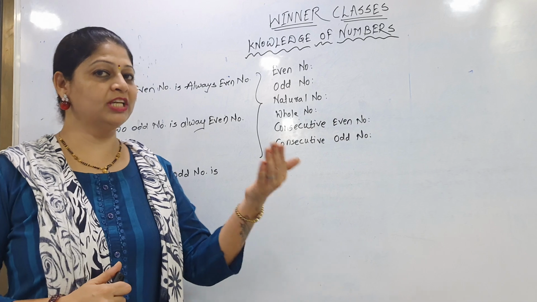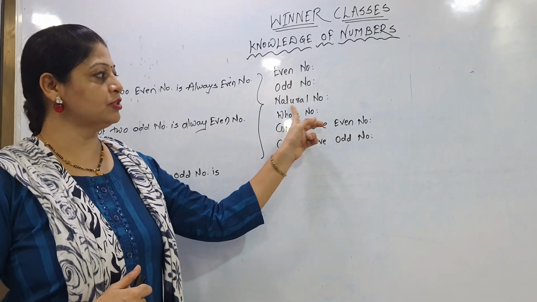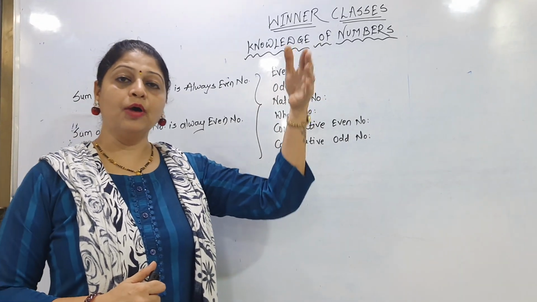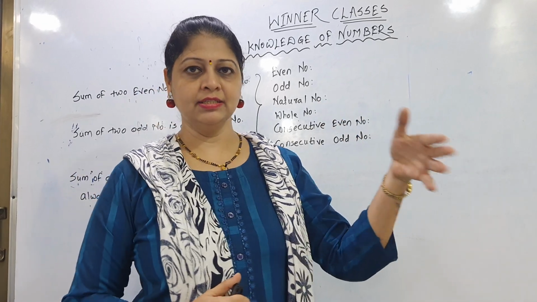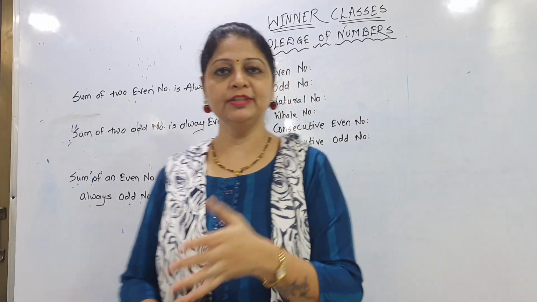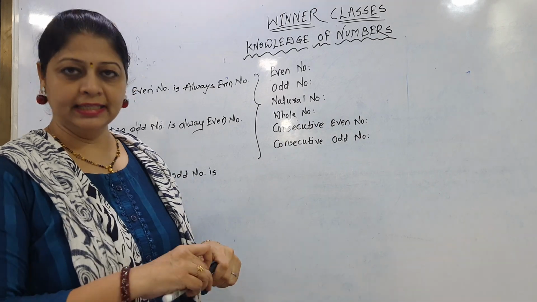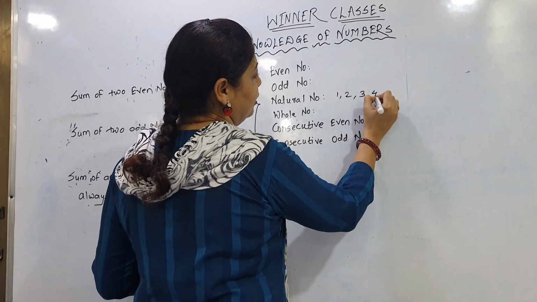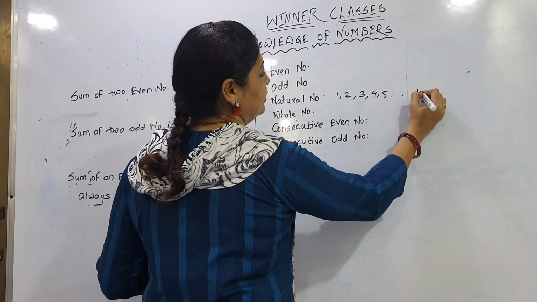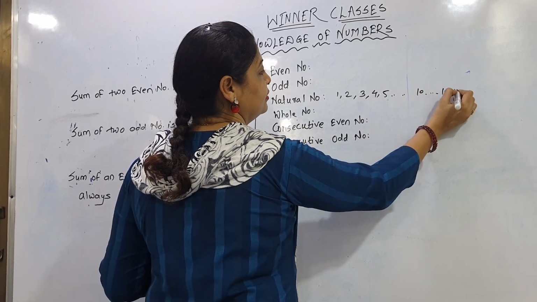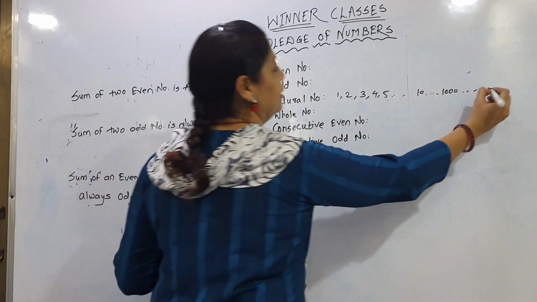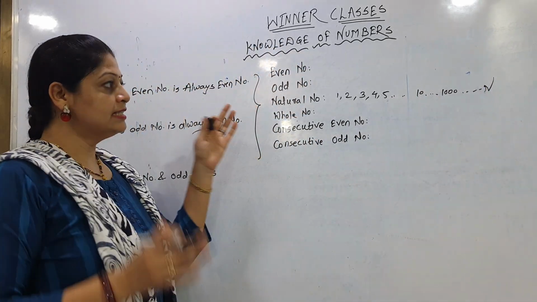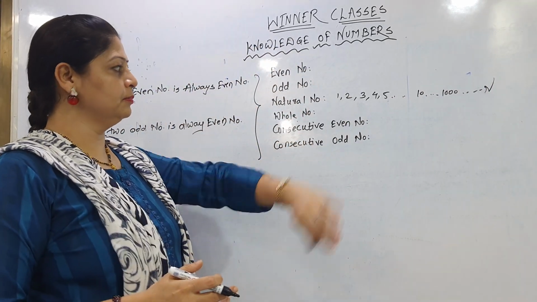Counting numbers. What is meant by counting numbers? Natural numbers. Whatever counting we have to do sequence-wise, or serial-wise, all those numbers form the set called natural numbers. Means 1, 2, 3, 4, 5, 10, 100, 1000 and infinite. So that set is called natural numbers.